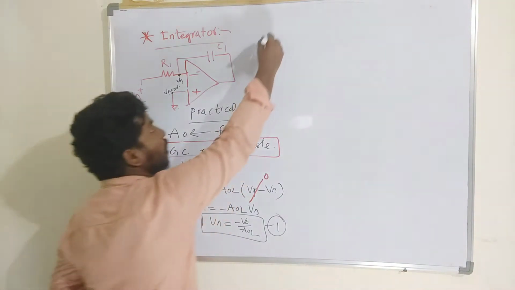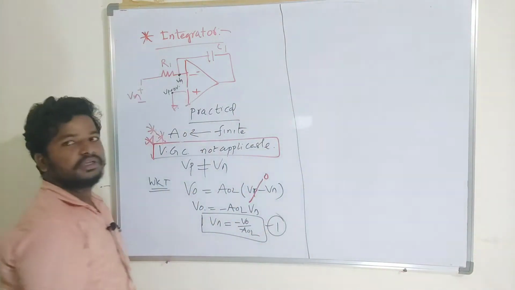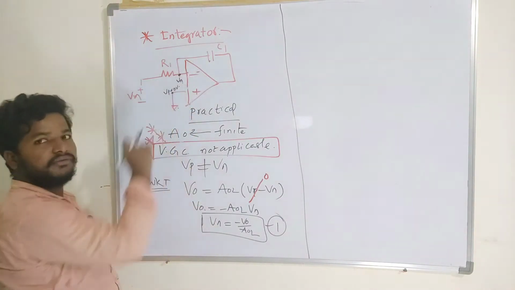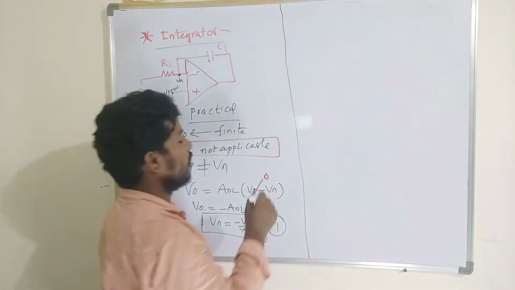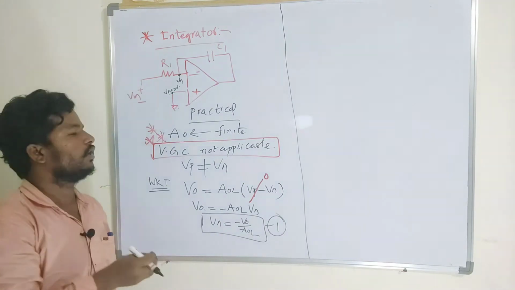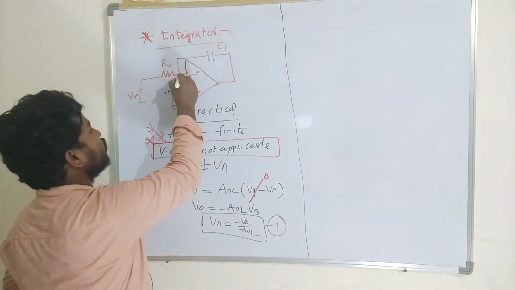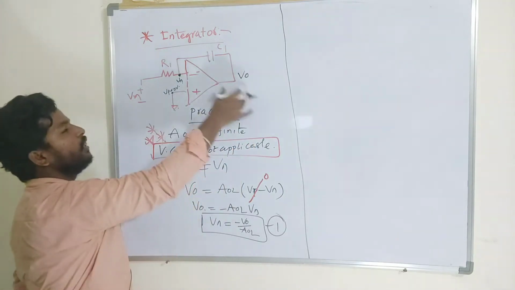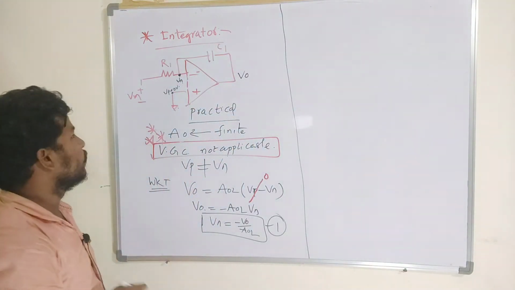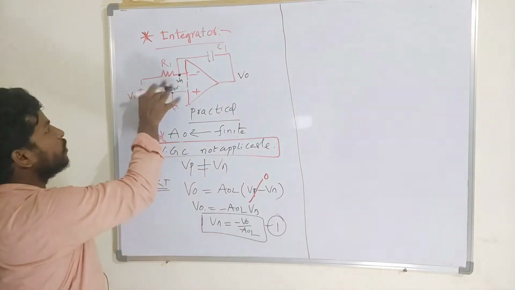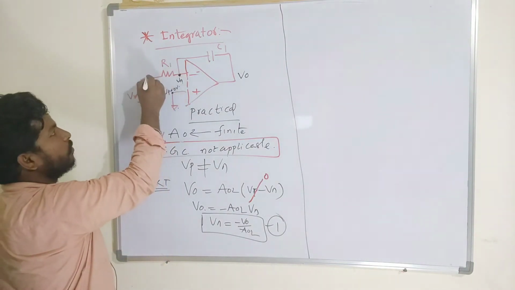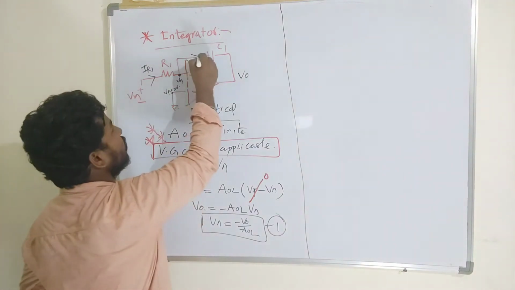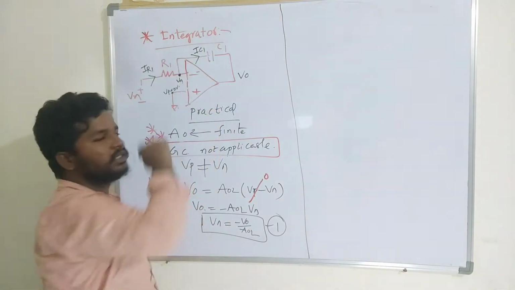Finally we have to conclude what the effect of this integrator circuit is on the gain of the operational amplifier. For the ideal operational amplifier we have discussed already. The potential here is nothing but V output by the open loop gain of this operational amplifier. The current flowing in the resistor is IR1, and the current flowing in this capacitor is IC1.